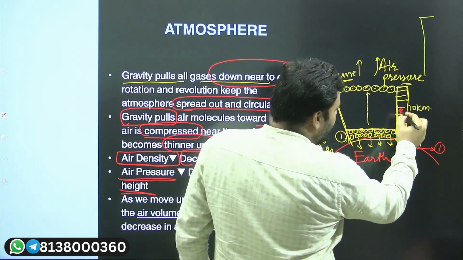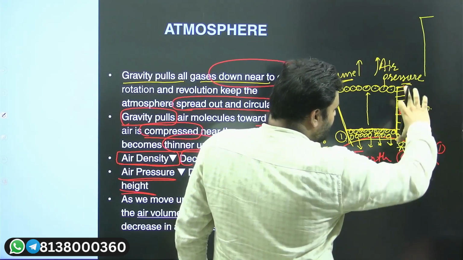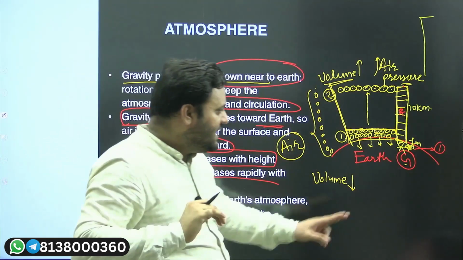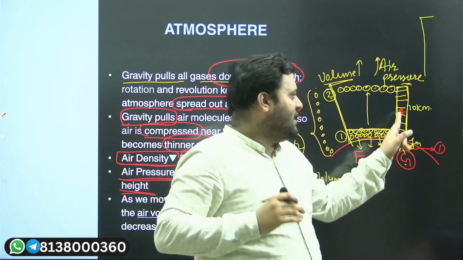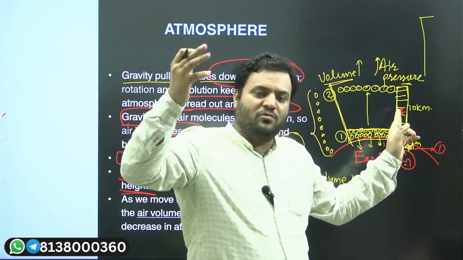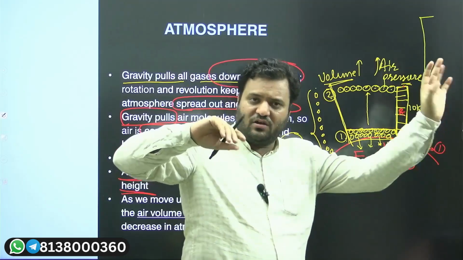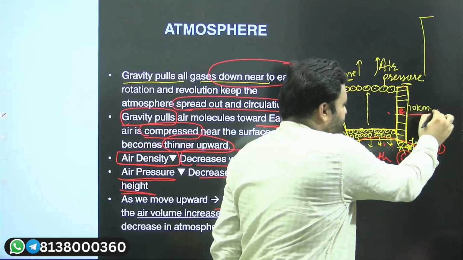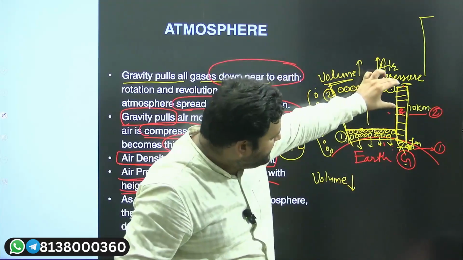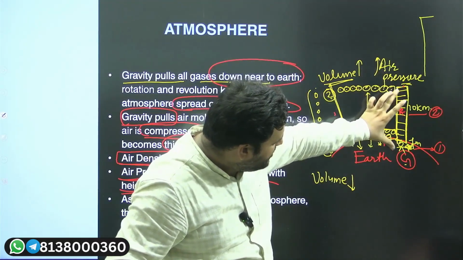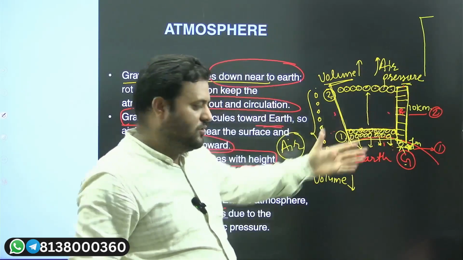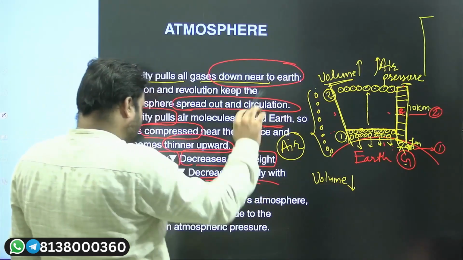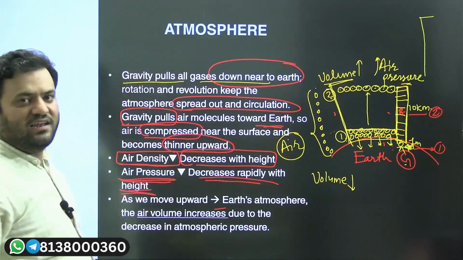Suppose you are here, now you have to bear only this much weight. So this is greater, this is less. That's why at the surface the air pressure is more, and when you are on the mountain top you will see less air pressure. You can take an idea from this particular position 1 and position 2. You have to bear this much weight, less pressure; you have to bear this much weight, more pressure. So we can say that the air pressure will also decrease rapidly with increase in height.